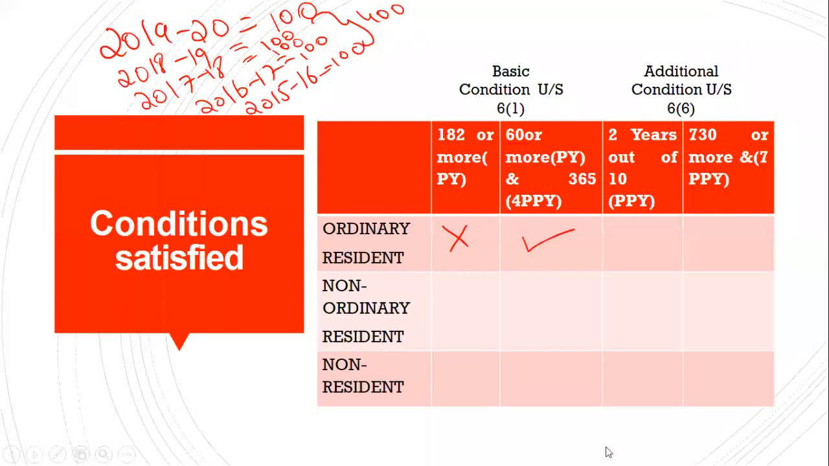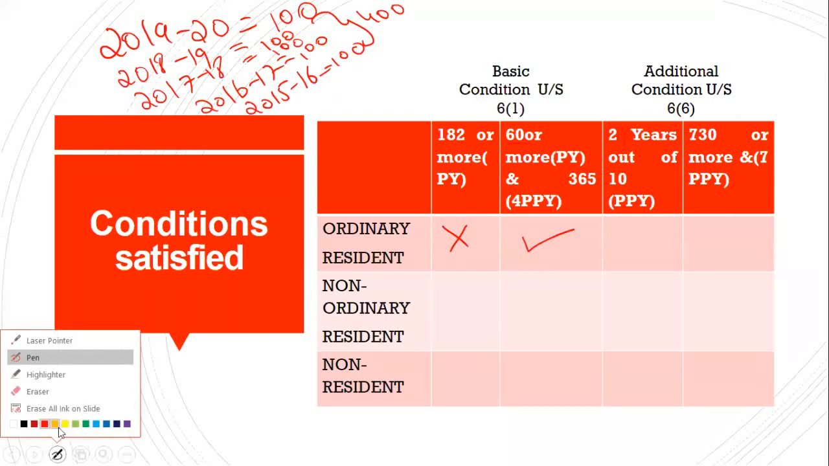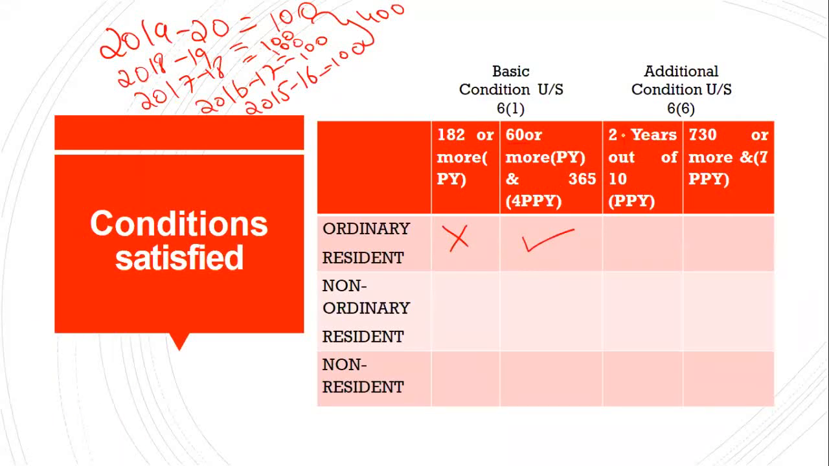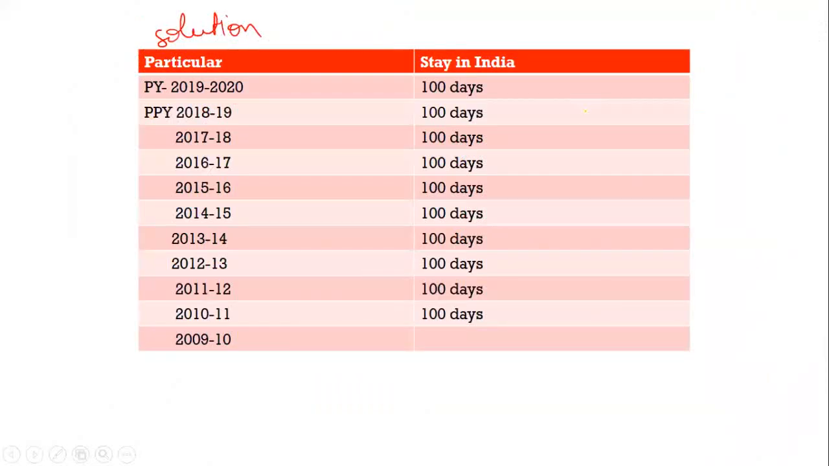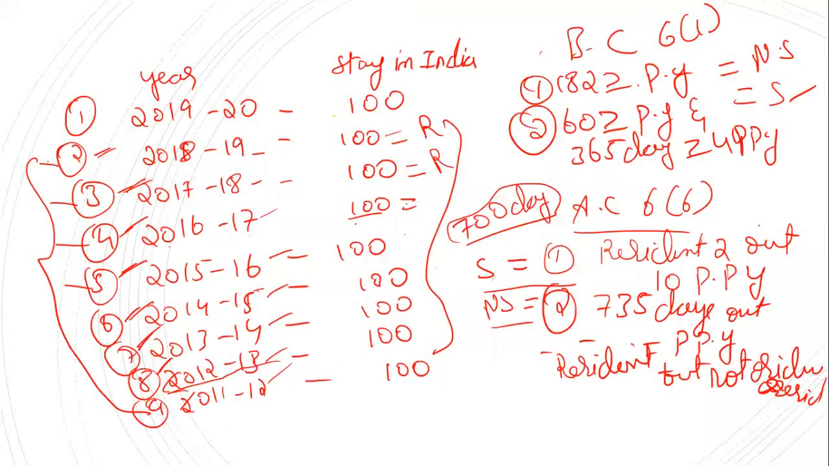You are clear in this? Yes, sir. Okay. And the additional condition, what it says, he should be a resident. He should be a resident in 2 years out of 10 preceding previous years. So for that only we have done a calculation here. So we found out that in the year 2018-19 and 2019-20, he was a resident.